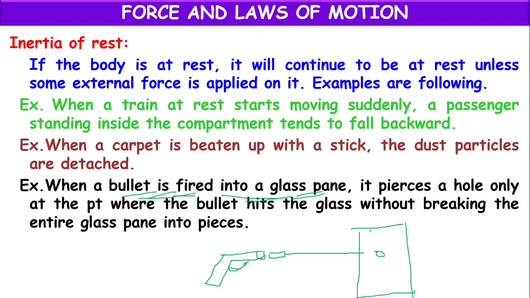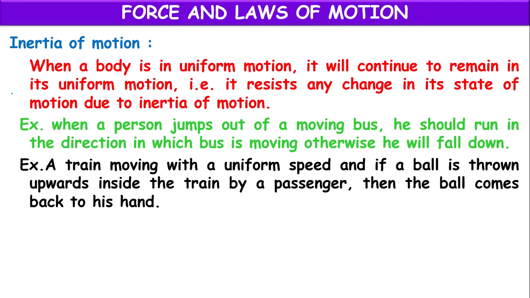It will make a hole in the glass pane and pierce through the hole and go to that side without breaking the entire glass pane into pieces. Only in that part it will make a hole and penetrate through the glass pane. So these are all examples of inertia of rest. Next, inertia of motion.